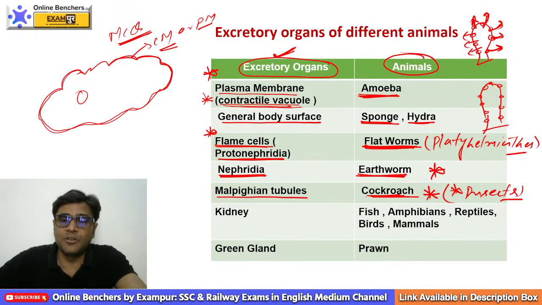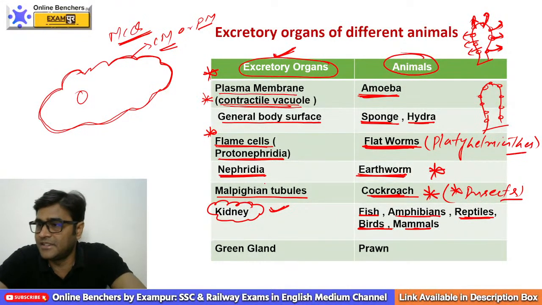Now, when we talk about fishes, amphibians like frog, reptiles like snakes, lizards, crocodiles, tortoise, turtles, birds and mammals: in fishes, amphibians, reptiles, birds and mammals, excretion takes place by kidney.